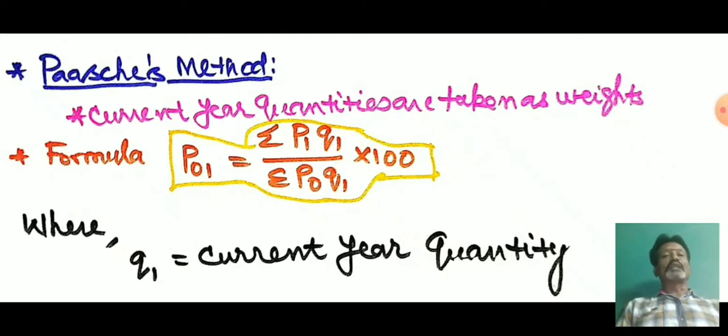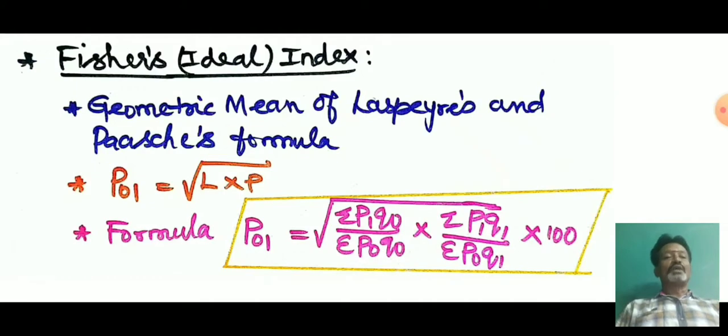So now the formula to calculate the Paasche method is P01 equals sigma P1Q1 divided by sigma P0Q1 into 100. Already I explained what P1, P0, Q0 mean, and now Q1 equals current year quantity. So far we have discussed how to derive the formula for Laspeyres and Paasche. Simply remember, Laspeyres has given importance to base year quantity, so he has taken base year quantity as weight. Under Paasche he has given importance to current year quantity and taken current year quantity as weight.